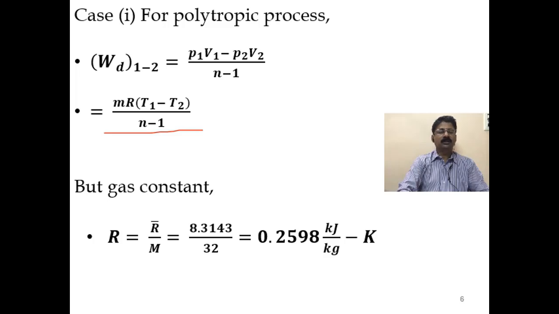So R is equal to the universal gas constant R bar, or sometimes you can write it as G also. In some books it is written as G, universal gas constant, divided by the molecular weight of the substance. So that gives the characteristic gas constant for the substance. The universal gas constant, as all of you know, is 8.3143, and the molecular weight of oxygen O2 is 16 into 2, 32, so you will get it as 0.2598 kilojoules per kg per Kelvin.